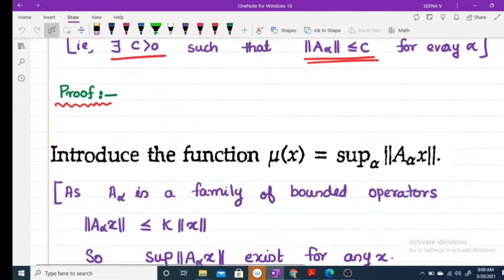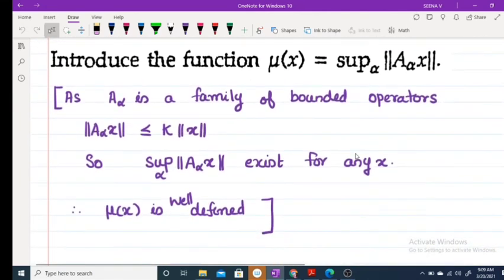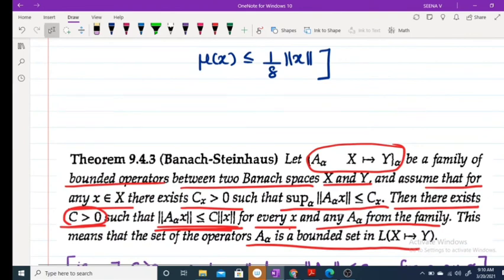So this value exists, and this mu of x is a well-defined function. There is no need to write this in your note, you just remember this definition. Therefore, for any x, mu of x is a well-defined function.